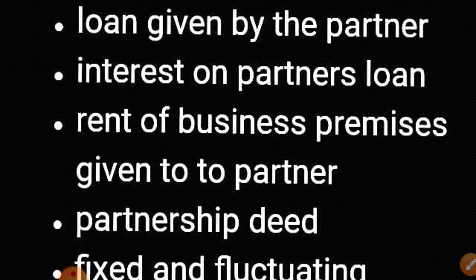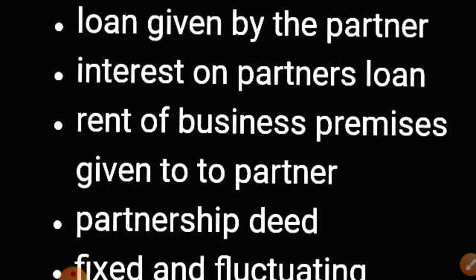Then what was the next thing we studied? We studied partner's capital account and partner's current account. There are two methods of preparing the partner's capital account. One is the fluctuating method and the other is the fixed method, isn't it? When it is fluctuating, only one account is prepared.